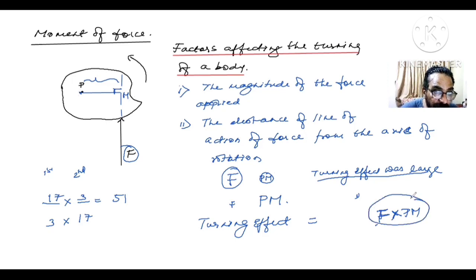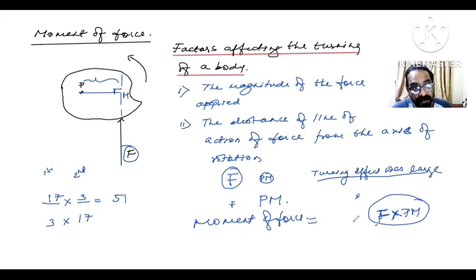Now, this product I will not call a turning effect; I better give it a name, and that is moment of force. We don't call it a turning effect, we call it a moment of force. So moment of force is defined as the product of the magnitude of force and its distance from the axis of rotation. Are you getting me, children?